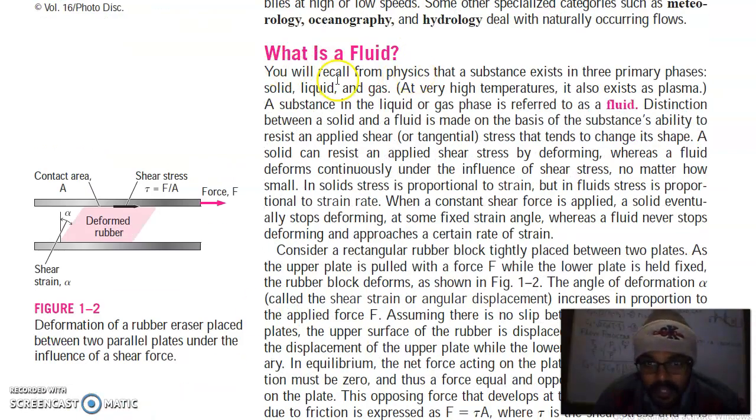What is a fluid? You will recall from physics that a substance exists in three primary phases: solid, liquid, and gas. At very high temperature, it also exists as a plasma. A substance in a liquid or a gas phase is referred to as a fluid. Distinction between a solid and a fluid is made on the basis of the substance's ability to resist an applied shear or tangential stress that tends to change its shape.